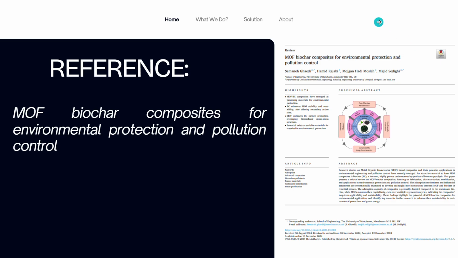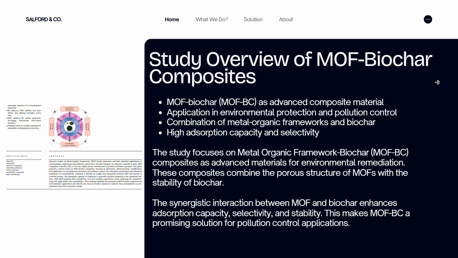So this is my reference for adsorption material, by the name of biochar composite for environmental protection and pollution control. So, the study overview of the MOF biochar composite. There are 4 points here. The MOF biochar as an advanced composite material can be applied in environmental protection and pollution control, a combination of the metal organic framework and also the biochar, with high adsorption capacity and selectivity.